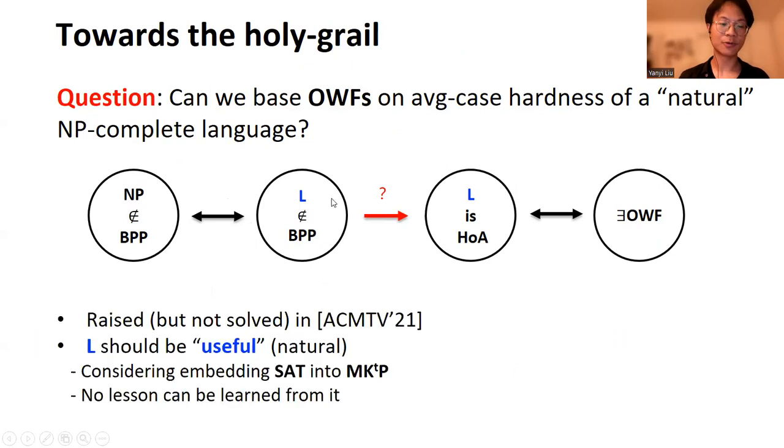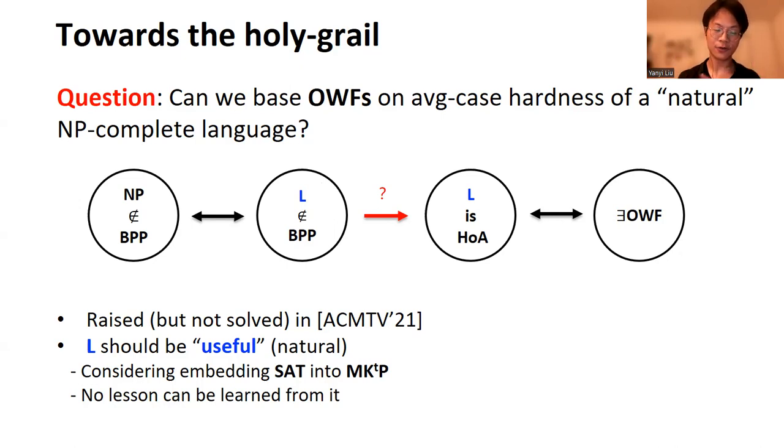This question was raised by a very elegant paper, Allender et al., but unfortunately it was not solved. We want to mention that this L should be something useful, or in other words, natural. Here is a very artificial construction of L: just consider embedding SAT instances into the MKTP problem.